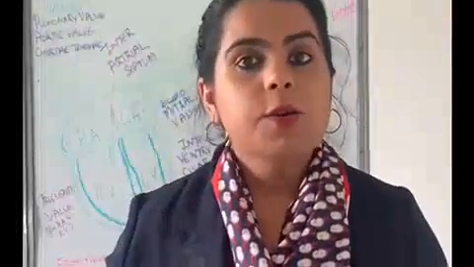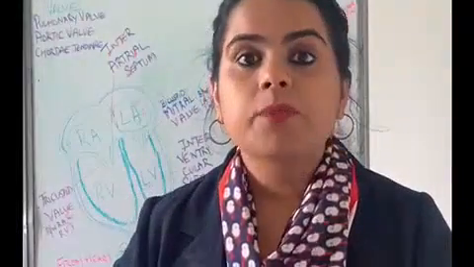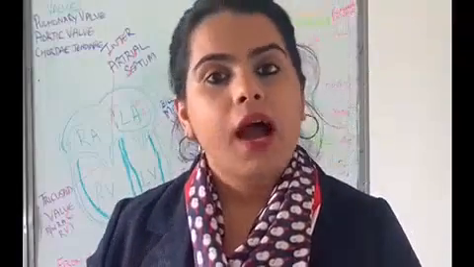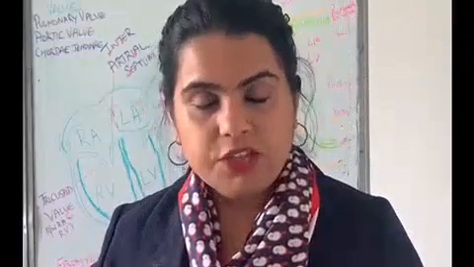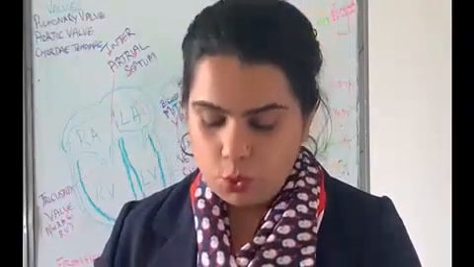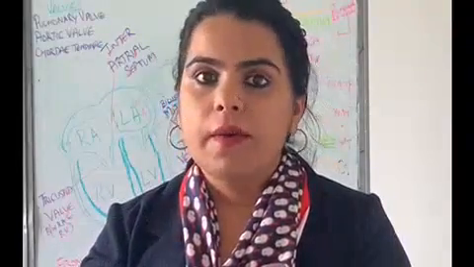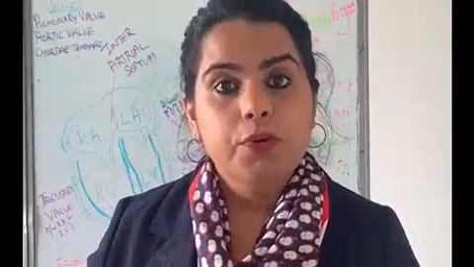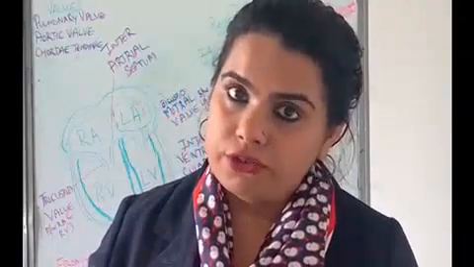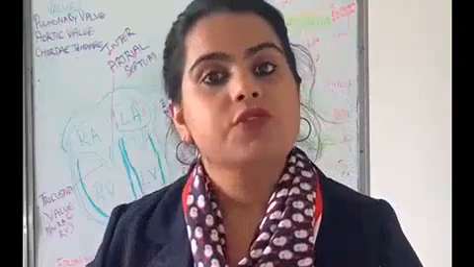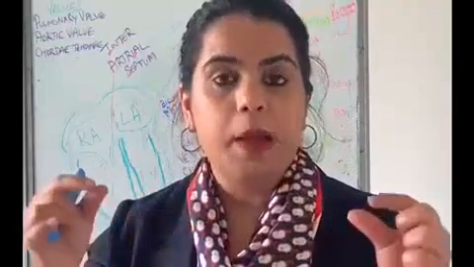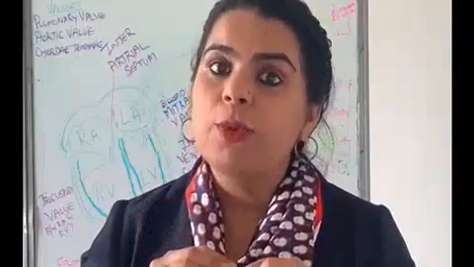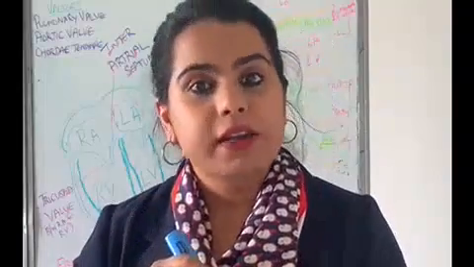Now the heart is located in the thoracic cavity, above the diaphragm and below the abdominal cavity. The heart is protected by the rib cage. Basically, it is present between the two lobes of the lungs, right? And it needs additional protection from mechanical shock or injury, and that additional protection is provided by a double-layered membrane called the pericardium, and this double-layered membrane contains a fluid which is called pericardial fluid.